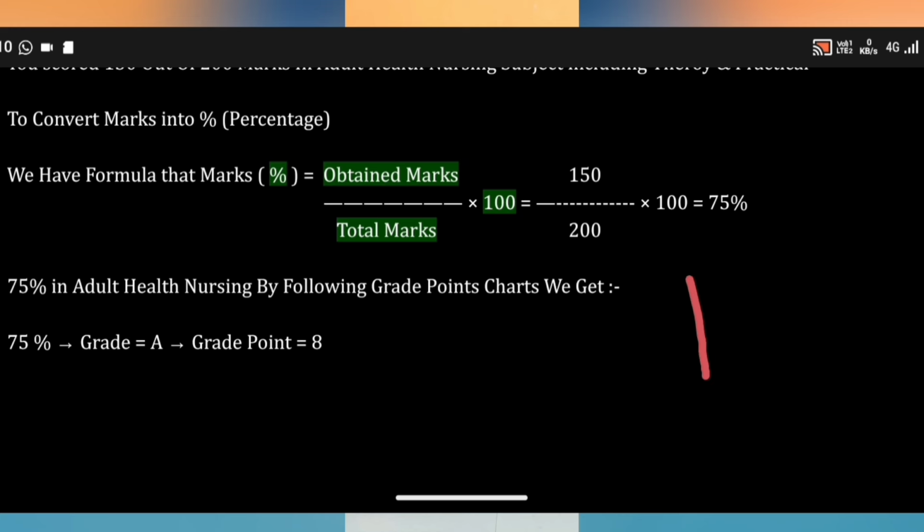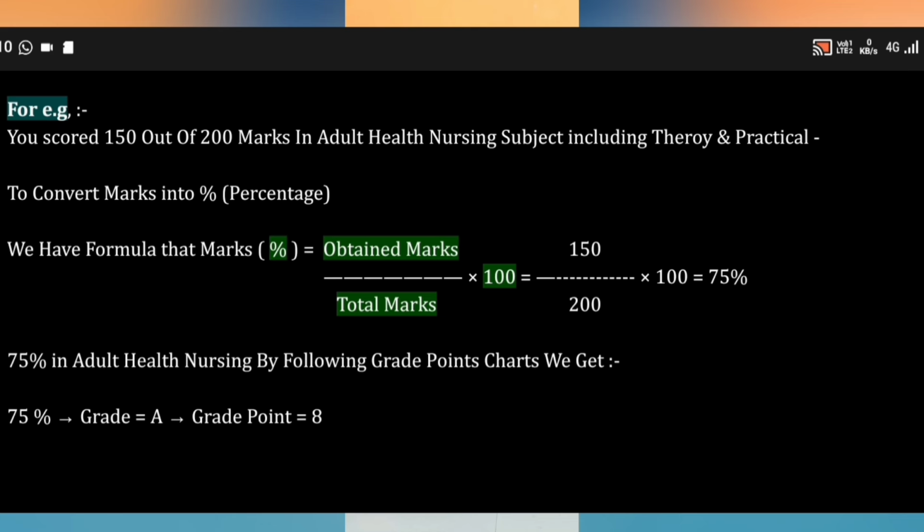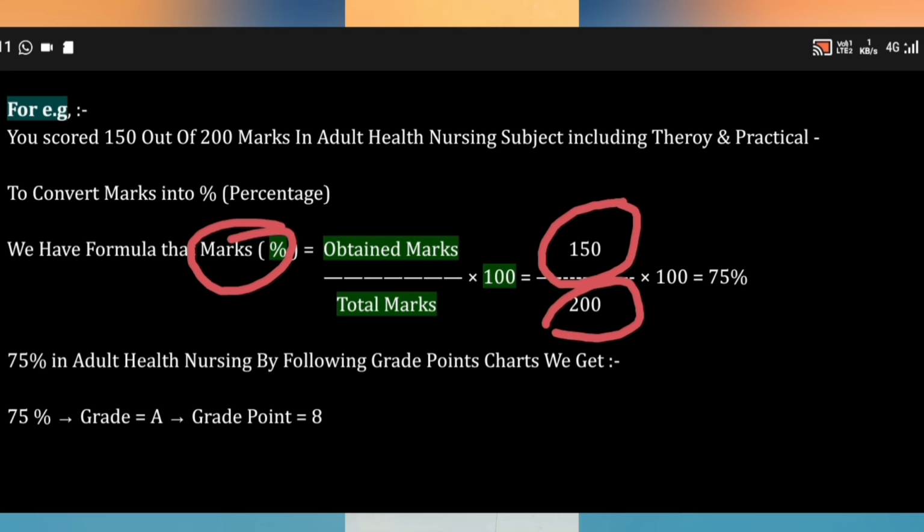With an example, we are taking this adult health nursing subject. As you know, the total marks will be 200 as I explained now. Out of 200 marks, for example, say you have scored 150 marks. To calculate the marks percentage of a particular subject, we have a formula: obtained marks divided by total marks into 100.